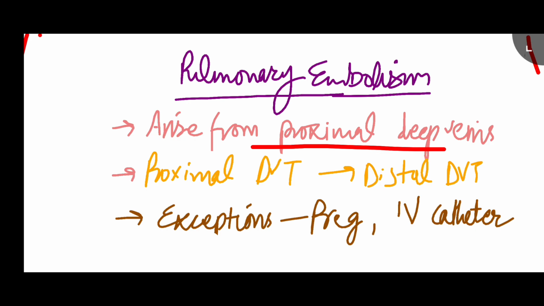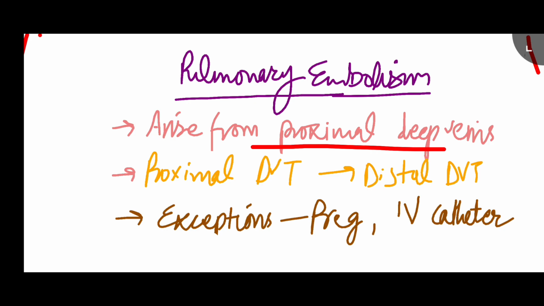A very important topic today, that is pulmonary embolism. Pulmonary emboli arise, for the most part, from the proximal deep veins, the veins above your knee, and in turn, these proximal DVTs are a consequence of propagation of the distal DVTs. What I mean by that is the below the knee veins. The thrombi are formed there, and they propagate to the proximal above the knee veins, and then they go to the right heart and then to the lungs.